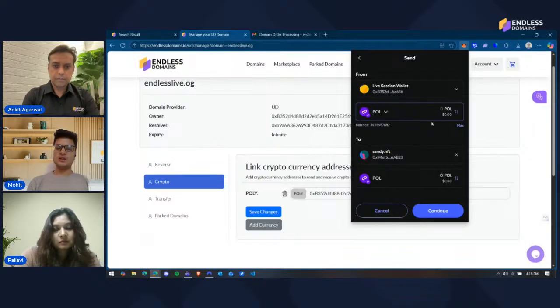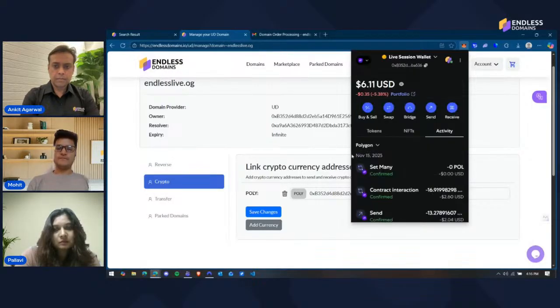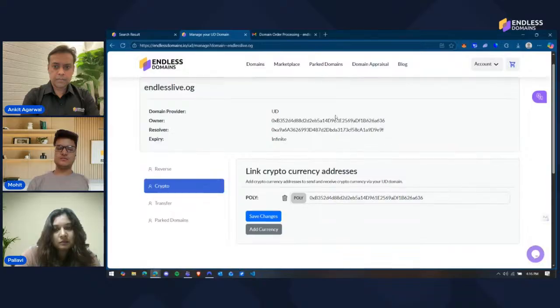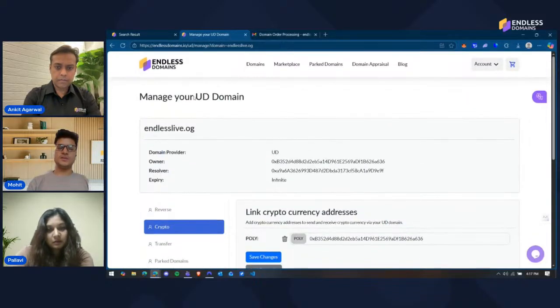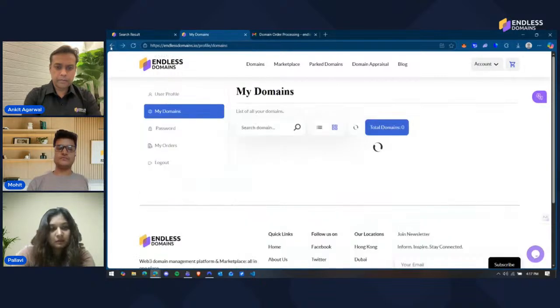You can do all this on your My Domains. We're reserving other parts for other live demonstrations, but this is a major use case that we wanted to cover today, including the buying flow and this cryptocurrency flow.